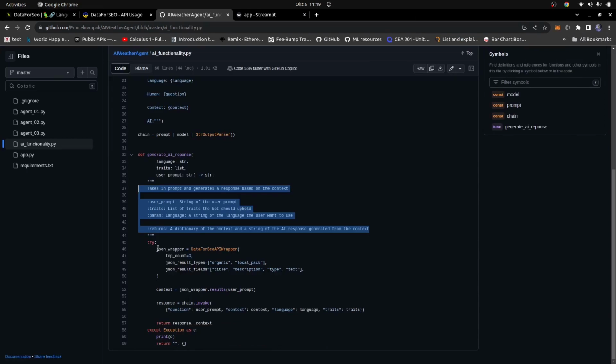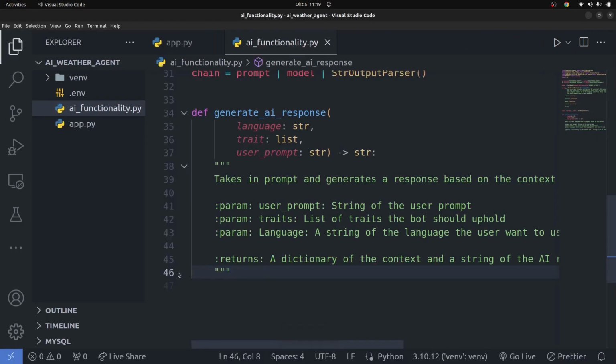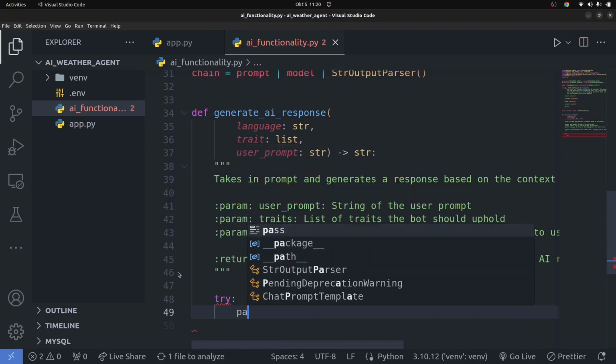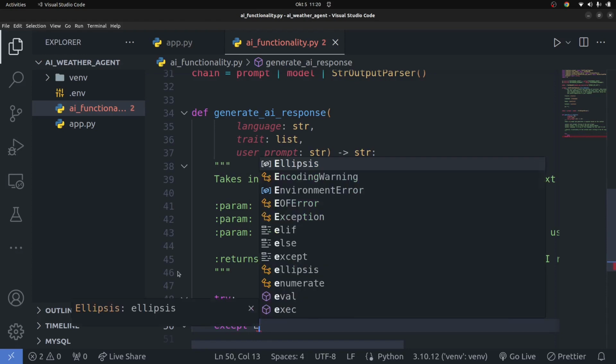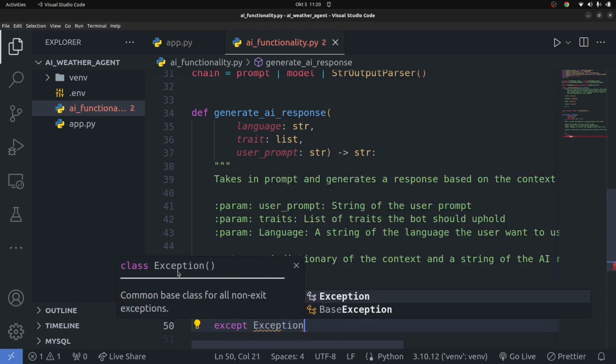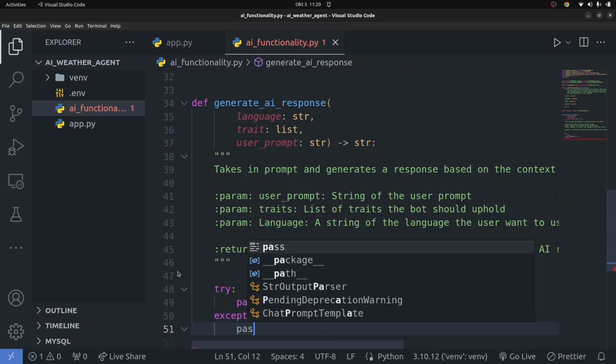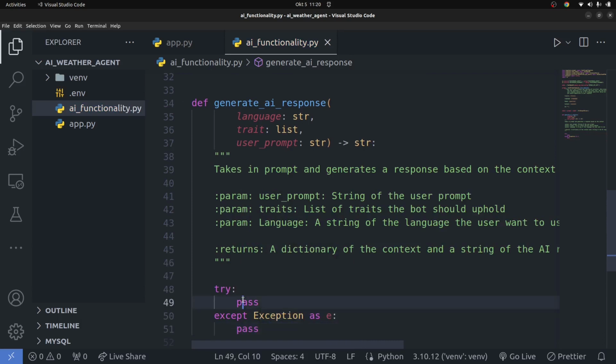I can simply just copy this code, but let me just type it out so you guys can see how it works. So I'm going to have a try and except block here. So try, I'm going to use pass, and then I'm going to say except Exception as e. I'm going to simply pass in here, or you can print this exception if you want. So what I'm going to do in here, I'm going to start writing.